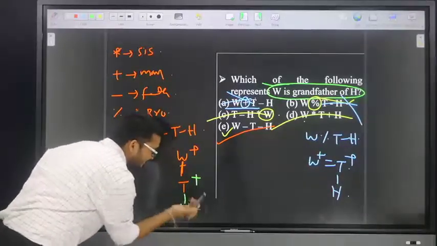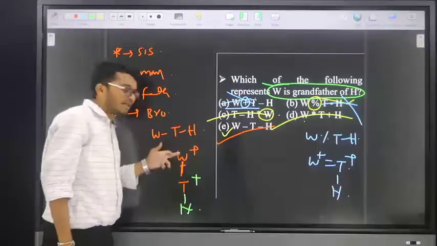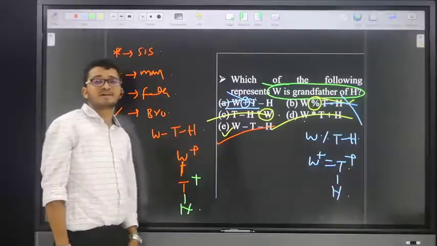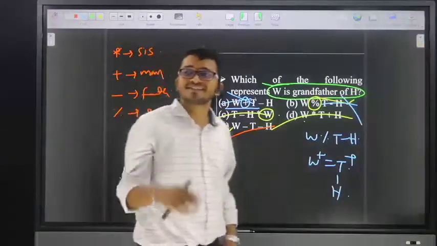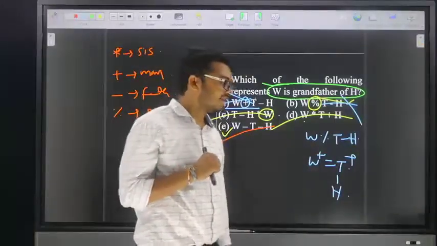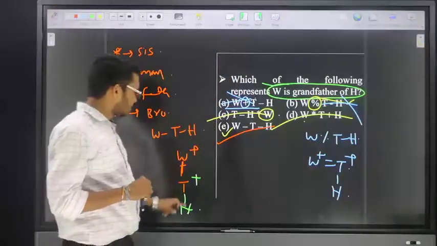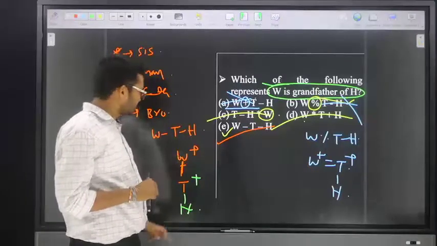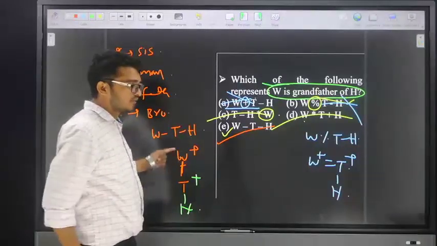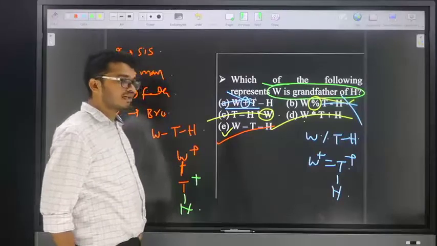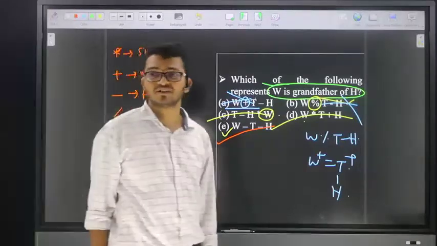Friends, see here. If the question is how H is related to W, the answer is grandchild, otherwise can't say. But how is W related to H? Now the answer is grandfather.